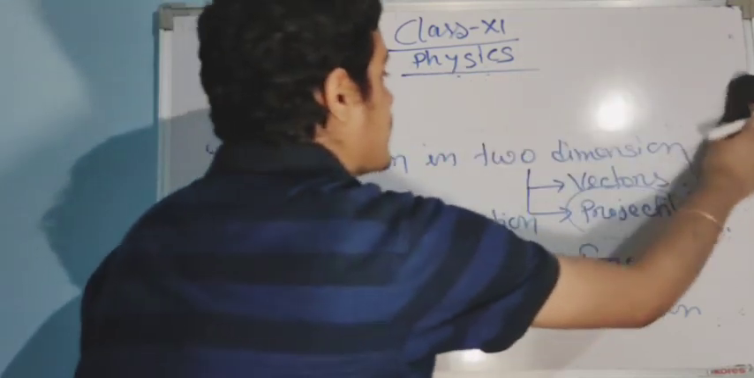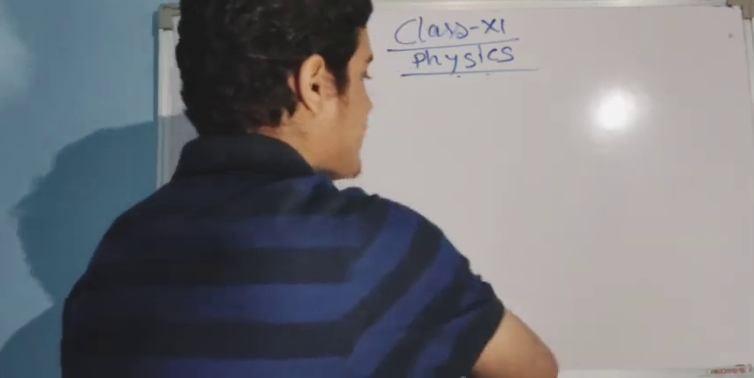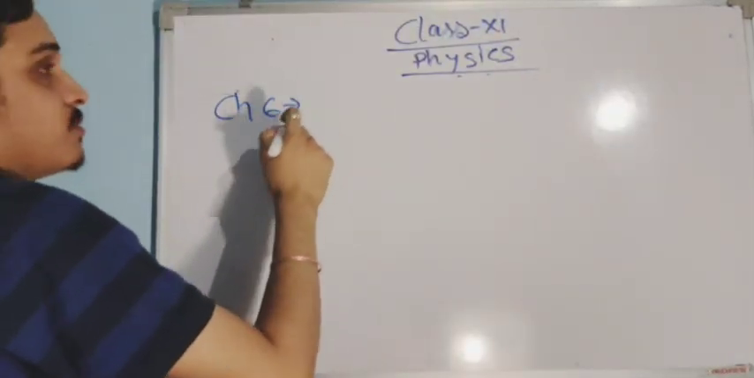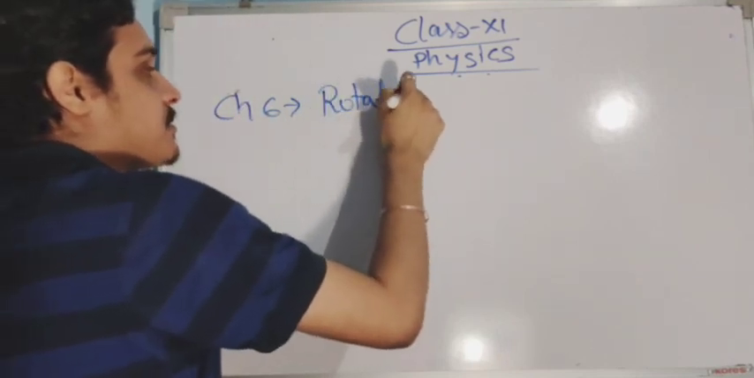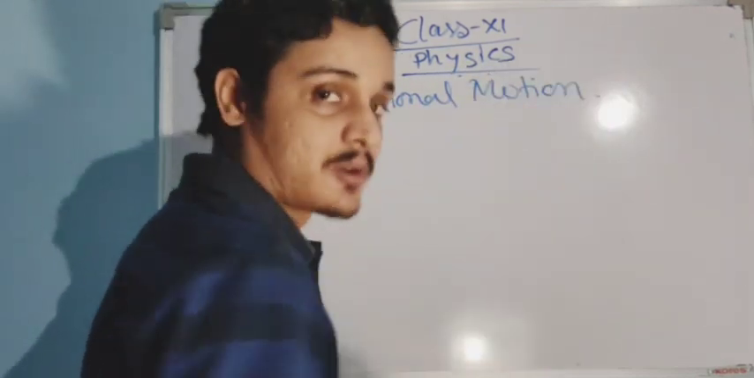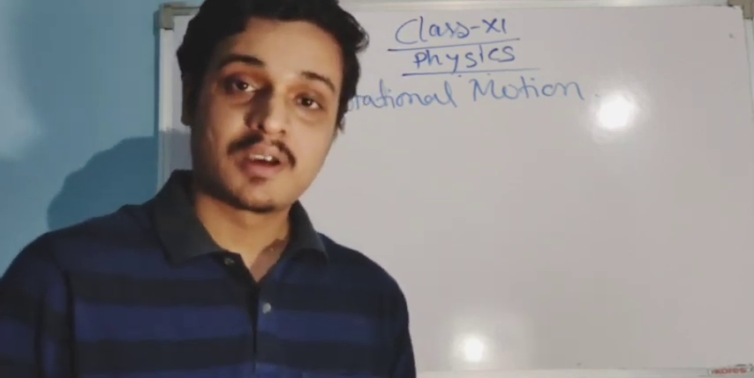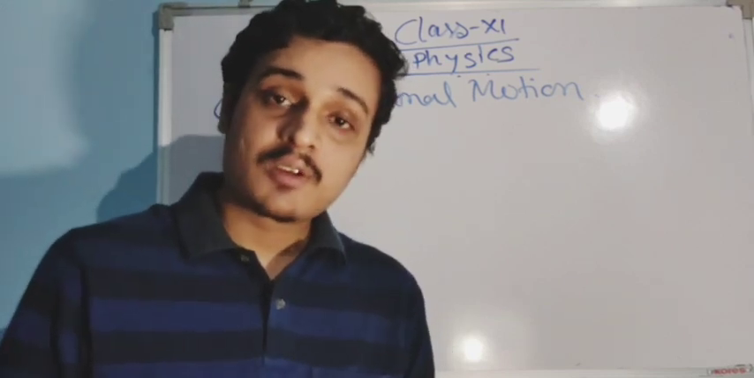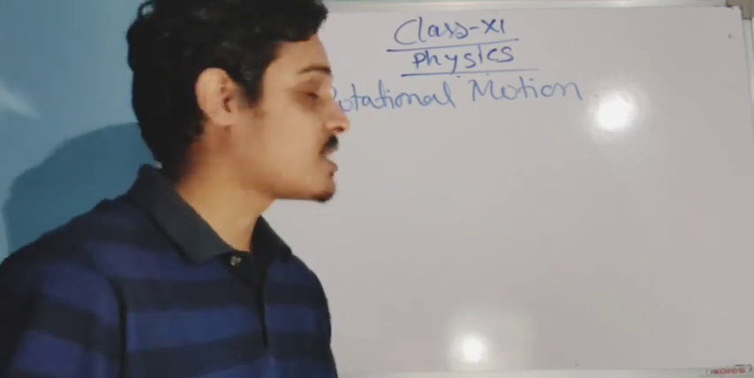Then comes chapter 6, one of the most important chapters, rotational motion. I think you have guessed what this chapter actually deals with. It deals with the object which is rotating, and why it is so interesting, why it is so important, and what's so special about it.